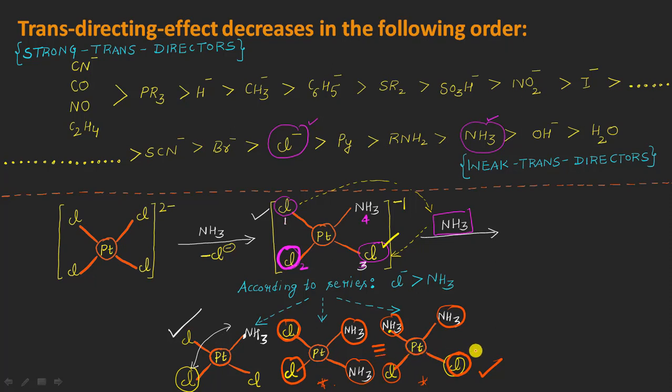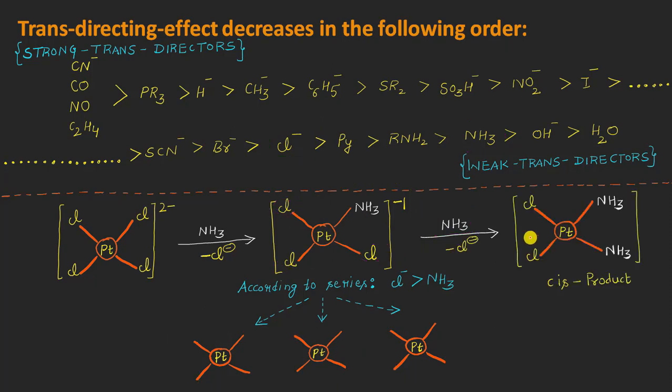That this complex here as well as this complex here are actually identical with each other, right? And moreover, regarding the geometry here, we can call it a cis type of product, because the chloride ions are on one side and the ammonia are on the other side, right? So this is basically a cis product here. This means that after the replacement of this other chlorine with this ammonia, the second step, we will be having a cis type of product here, which you can see right on your screen.